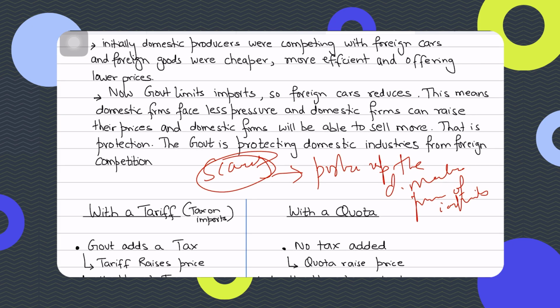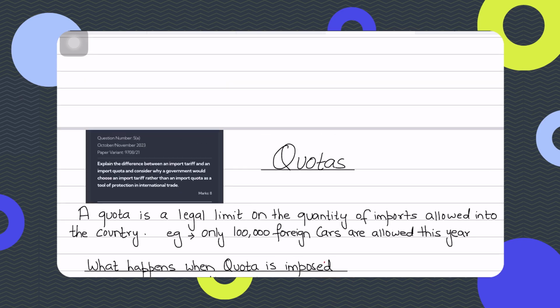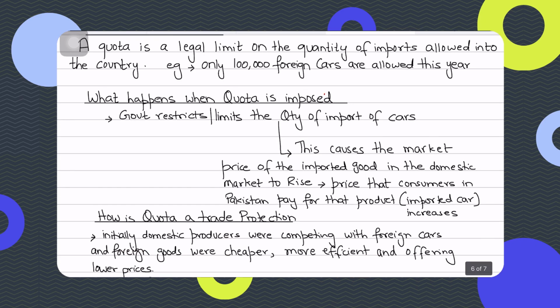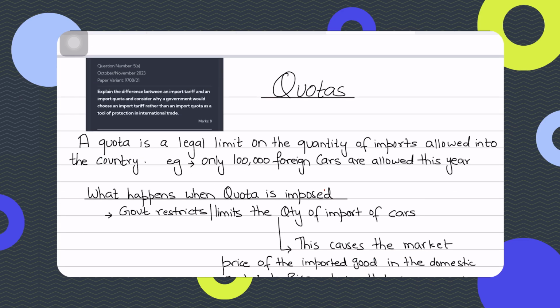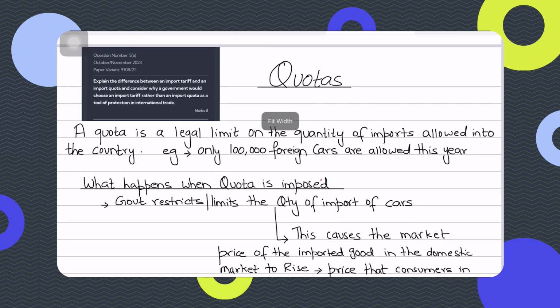Got it? So I'm going to end the video here. Now, you don't need to know any diagrams for quotas. Just this explanation is enough. These sorts of questions come in 8 markers. You're not going to be required to draw any diagrams for AS for the quota, right? So there's no need to go through any diagrams. They are not prescribed in the AS 9708 syllabus. There is a diagram for quota, but it is not in our syllabus. It is usually in other boards like Edexcel, AQA, OCR, or IB as well. The International Baccalaureate program also has that diagram for quota, but you don't need to go through it. It's not in our 9708 syllabus.